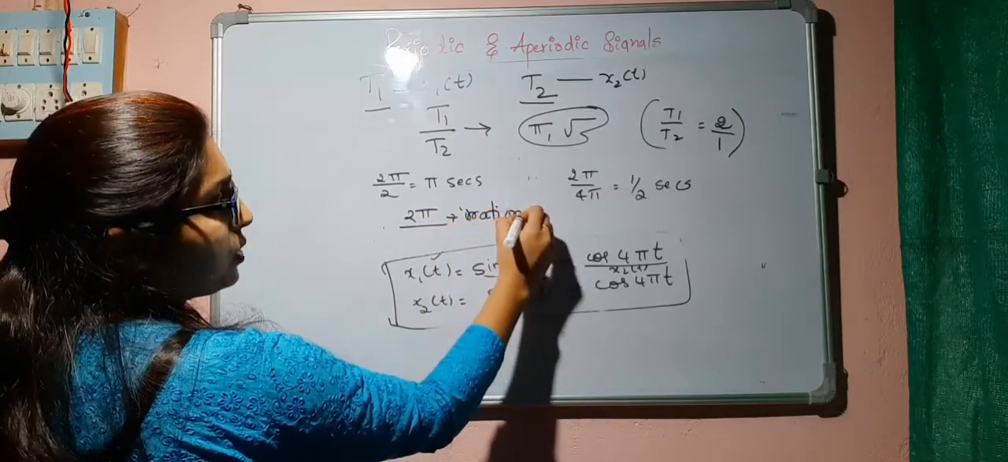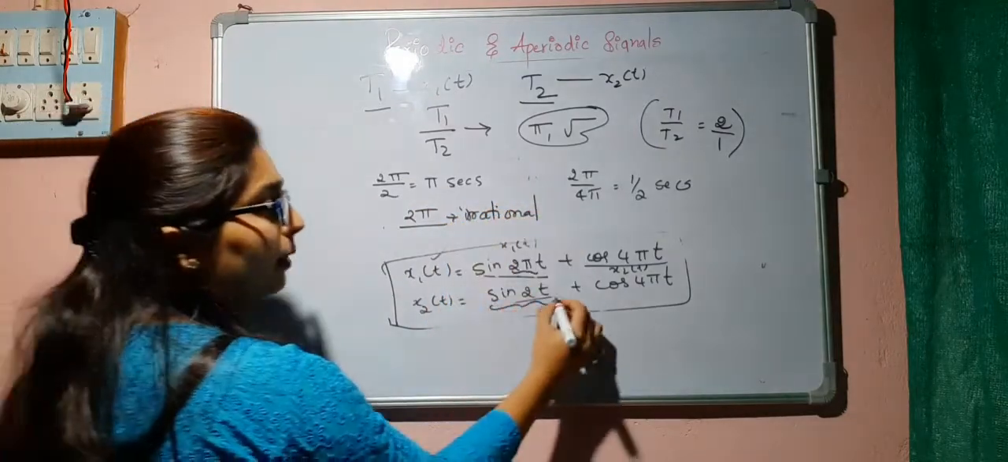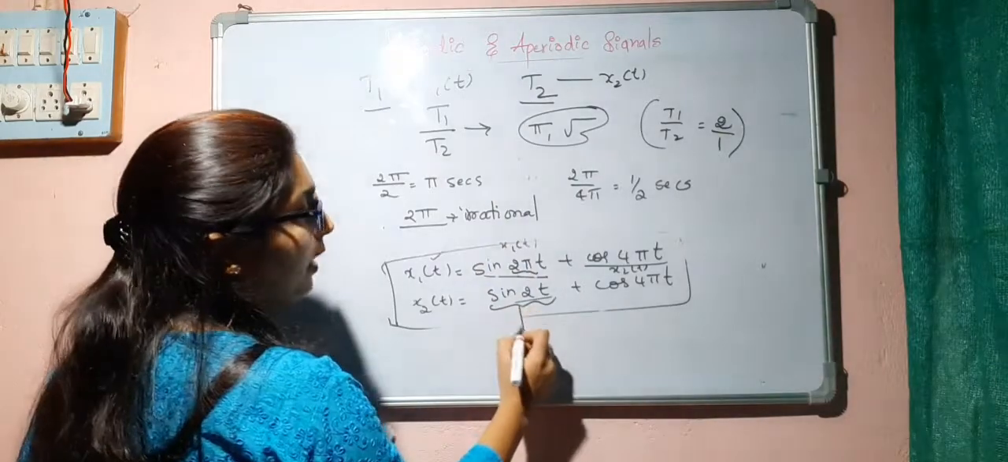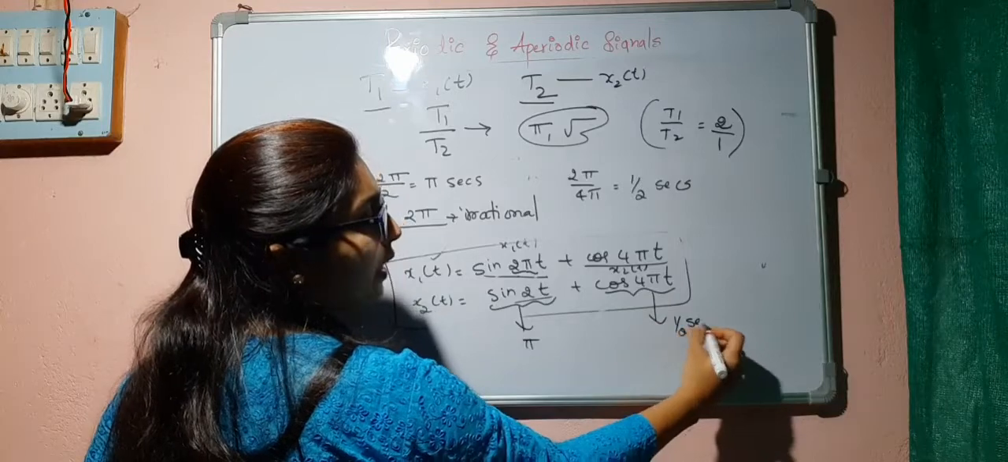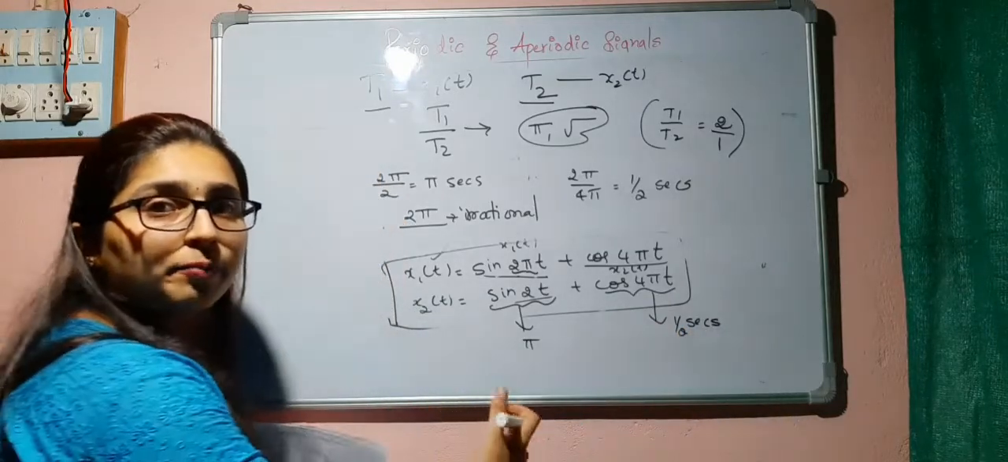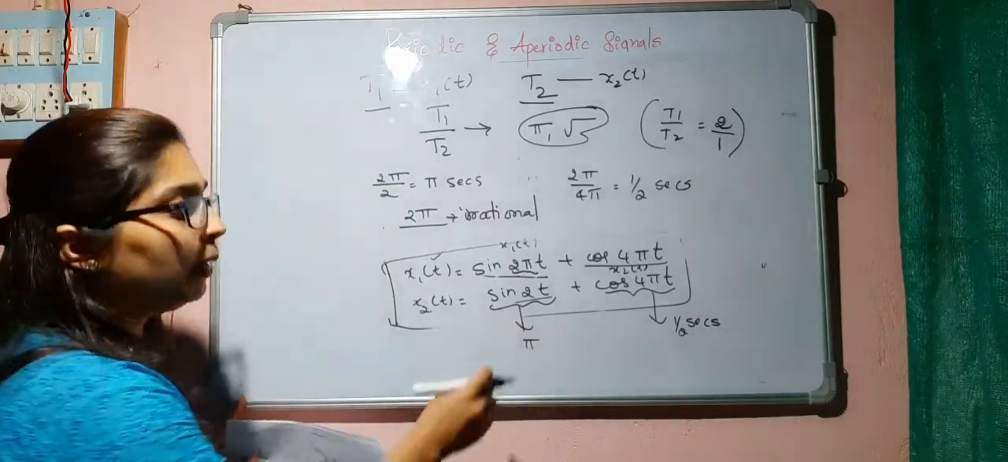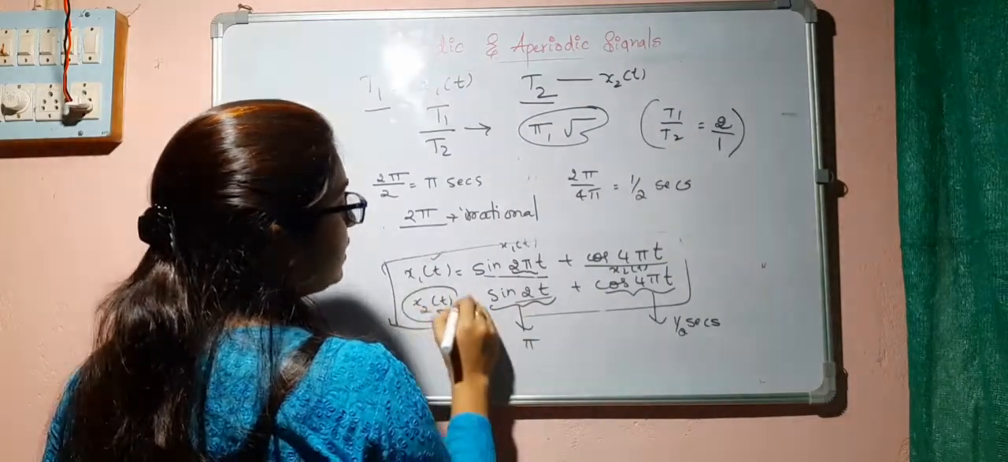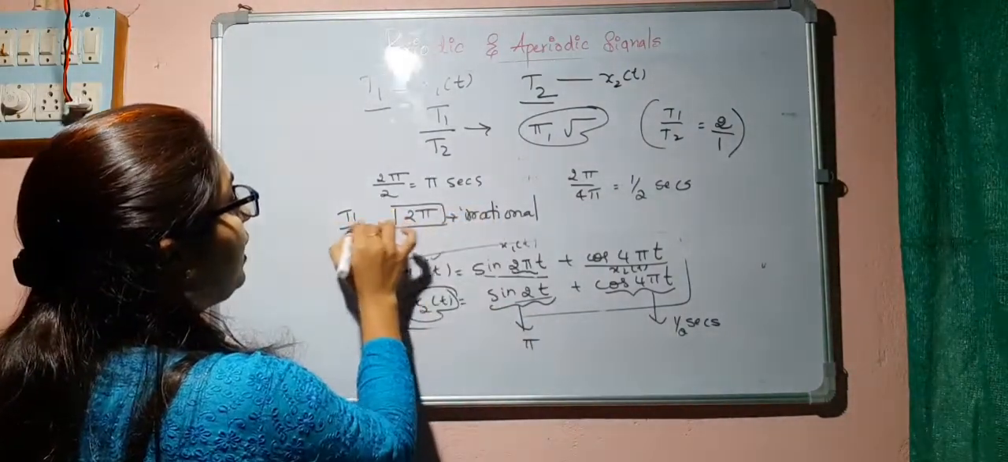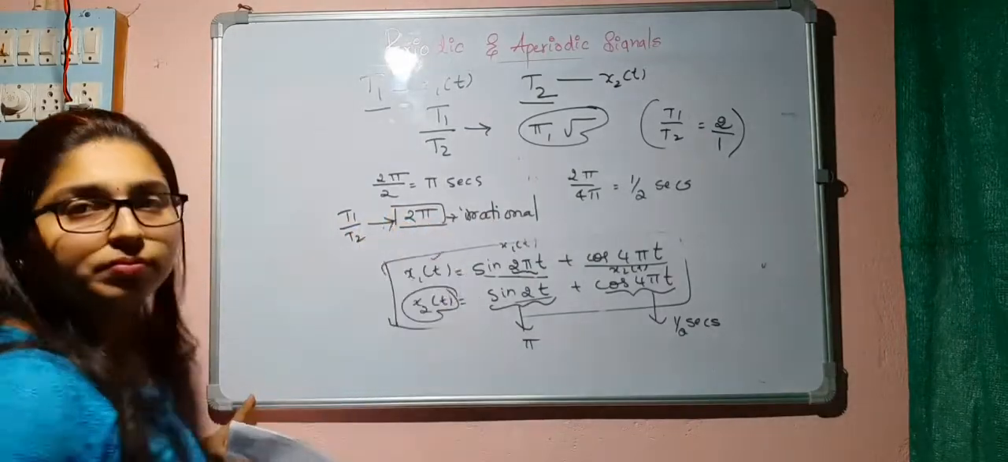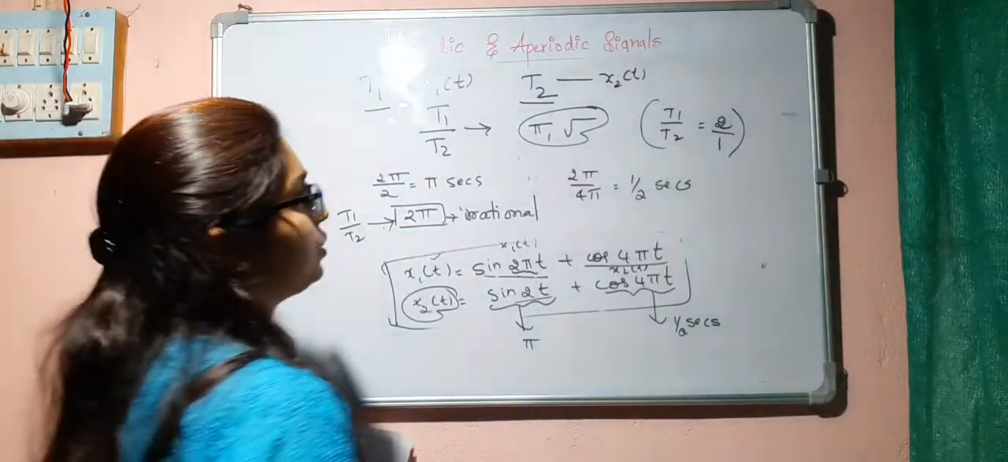It is irrational. But this has a fundamental period of pi seconds, and this has a fundamental period of 1 by 2 seconds. That means they are periodic individually, but this makes the signal non-periodic because T1 by T2 will be irrational.